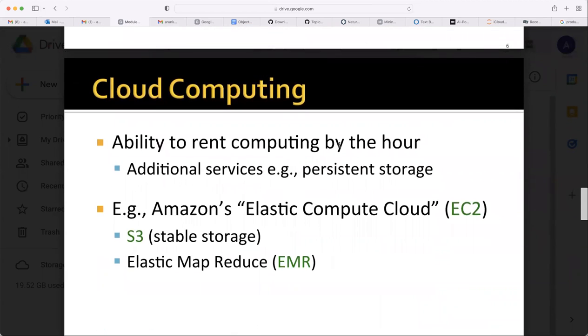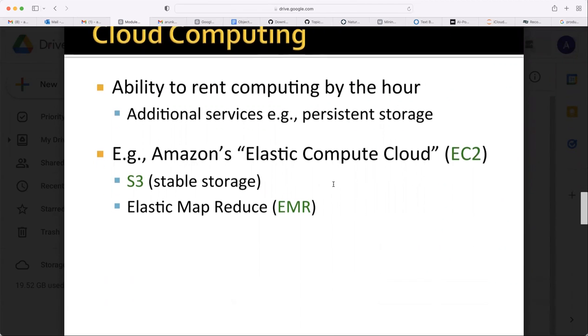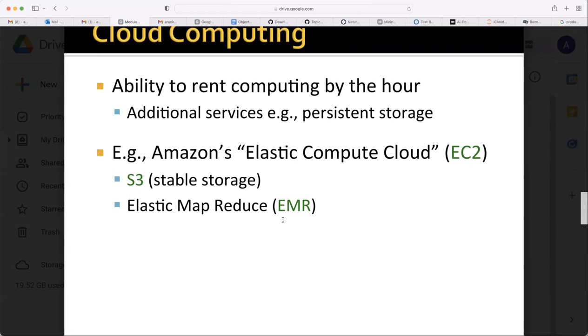Cloud computing is the ability to rent computing by the hour, with additional services, for example persistent storage, so your data is not lost or corrupted. Examples: Amazon's Elastic Compute Cloud, S3 for stable storage, and Elastic MapReduce, also available in Amazon AWS as EMR.